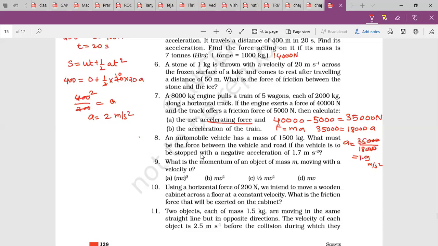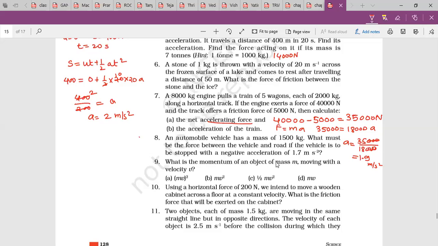So directly the force they have asked, and this is frictional force because the object has been stopped. So it is mass into acceleration, 1500 into 1.7. That is a negative answer because it is negative acceleration, as the object has retarded. So that will come minus 2550 Newton.